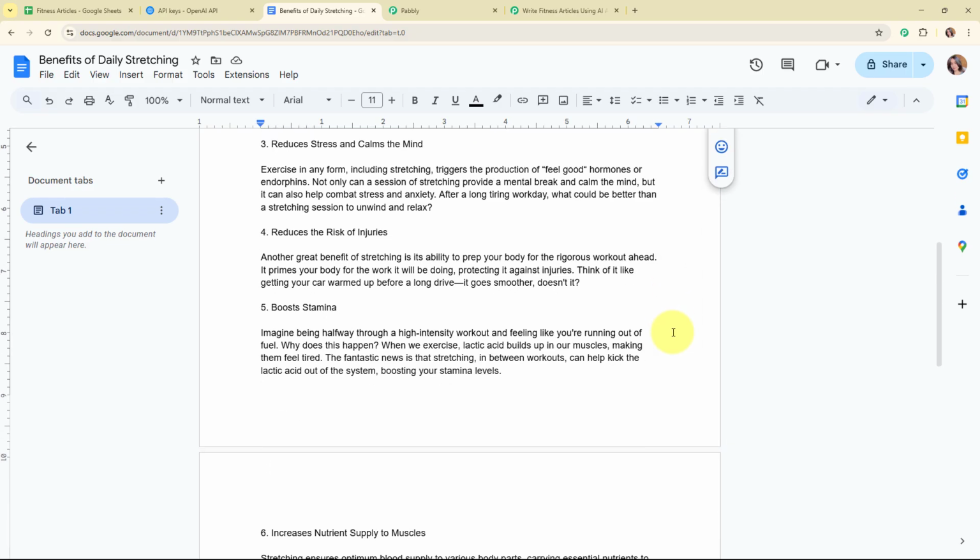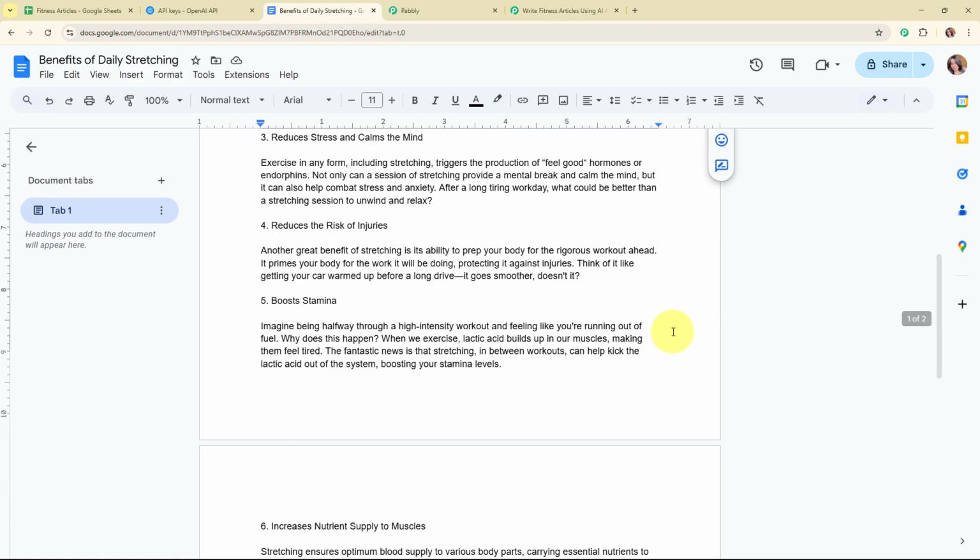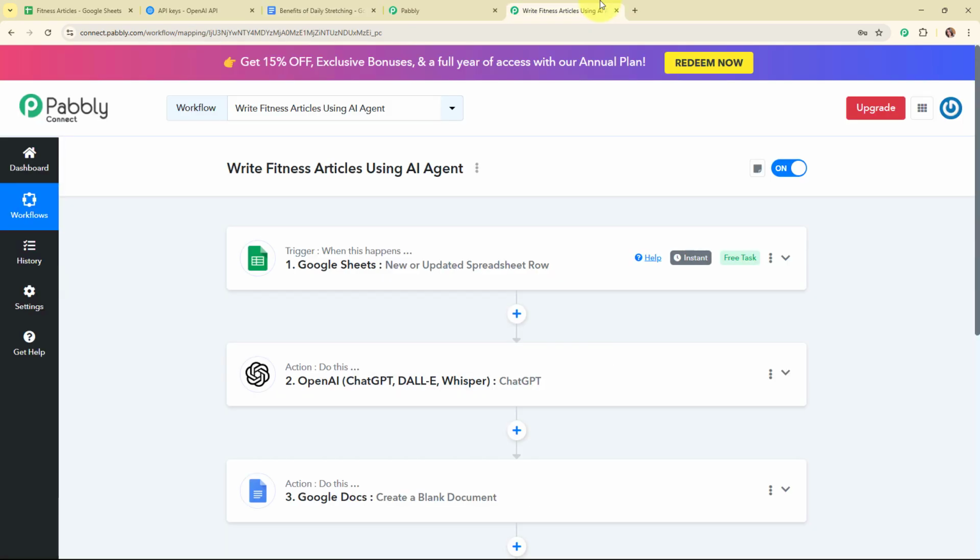So now let's go and check it. And here you can see we have successfully added the article generated by OpenAI over here. So with this, we have successfully set up an entire automation.